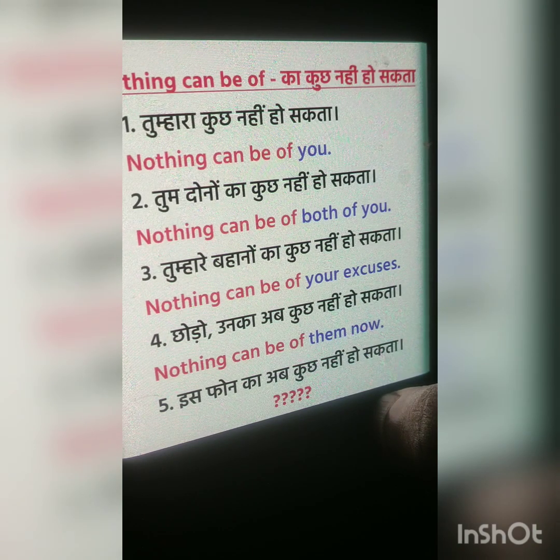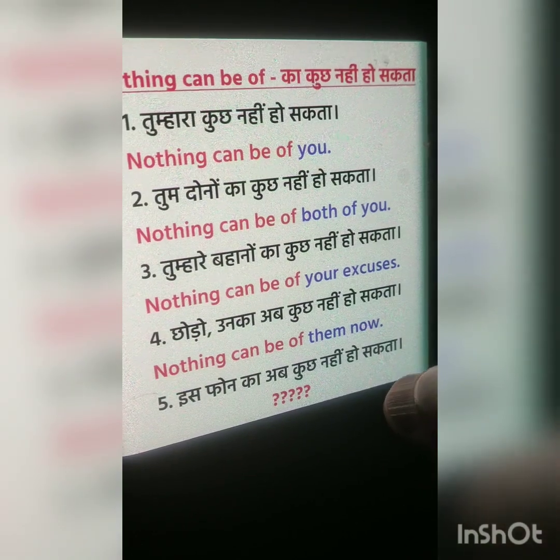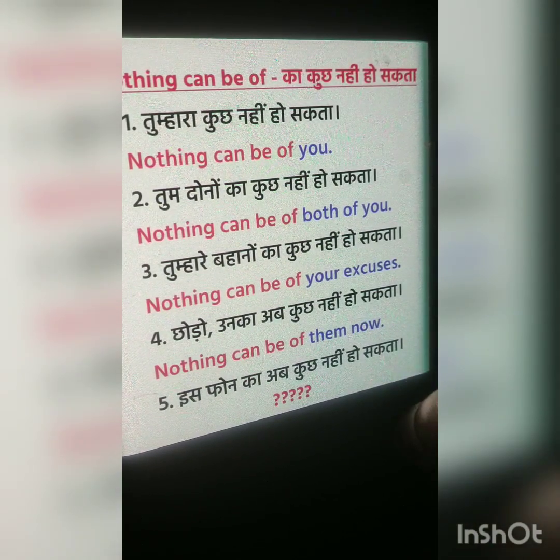Very good. Next. छोड़ो, उनका अब कुछ नहीं हो सकता. Leave it. Nothing can be of them now. Next. Leave it. Nothing can be of both of them. Yeah, nothing can be of both of them. Next. Leave it. Nothing can be of them now. Nothing can be of this phone now. That's all about the sentence.